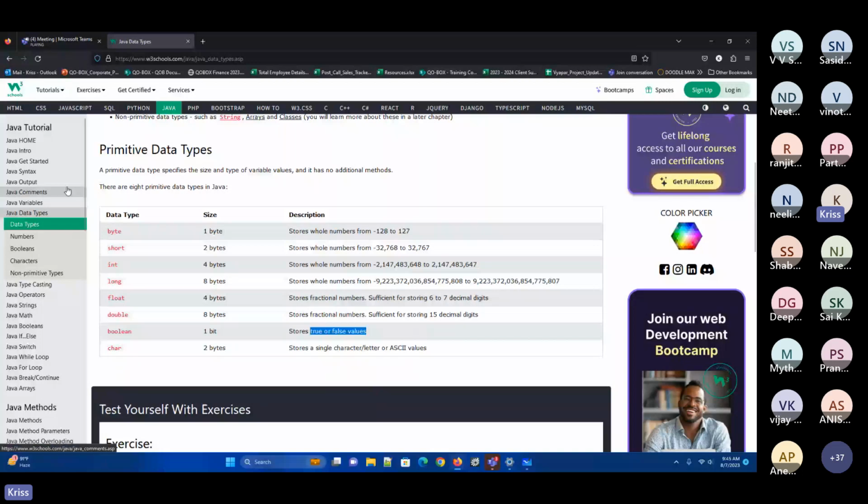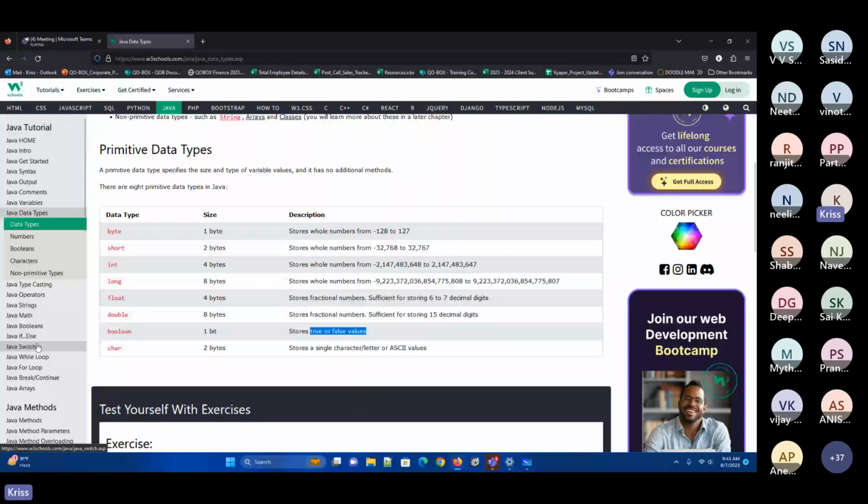And believe me, if you really learn variables, data types, operators, strings, math, you can write 60% of logics. Any logic you wanted, you can write it. And if you learn this particular set of loops and everything, 90% of all logics you can write in Java. This is the base thing which you need to learn. And once you understand this one, this will be useful in any programming language.